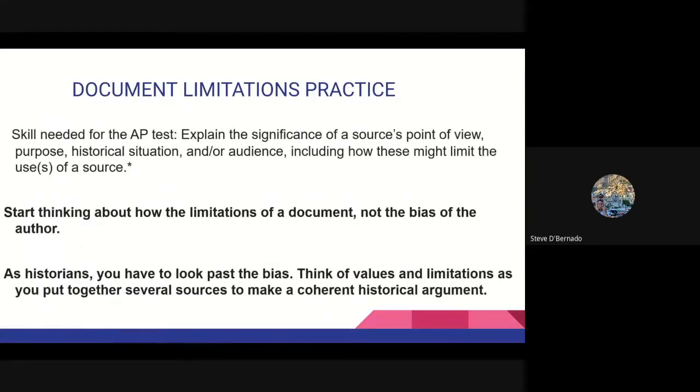Now let's do some practice, all right? Start thinking about the limitations of the document. As historians, you have to look past bias and really look at the limitations of the document, the value of what perspective it shows. By knowing the greater context around that document, which we just reviewed, you would be able to say, yeah, this document supports this, but we also know that there are other points of view or other historical developments that are not mentioned in this document that show it has limits.